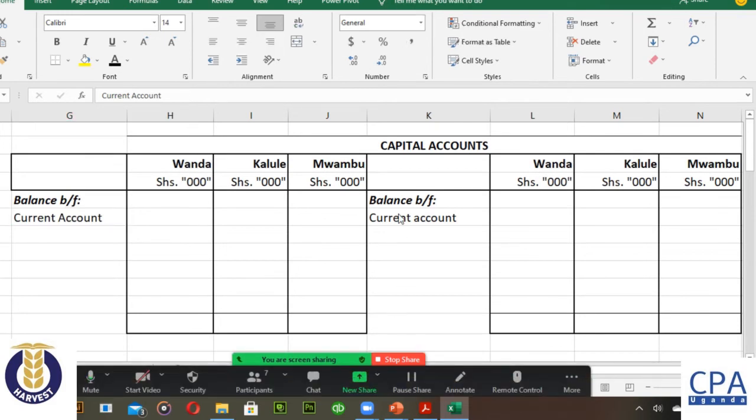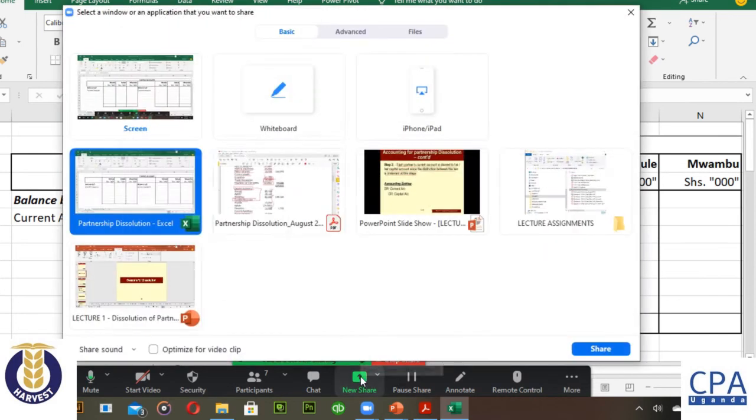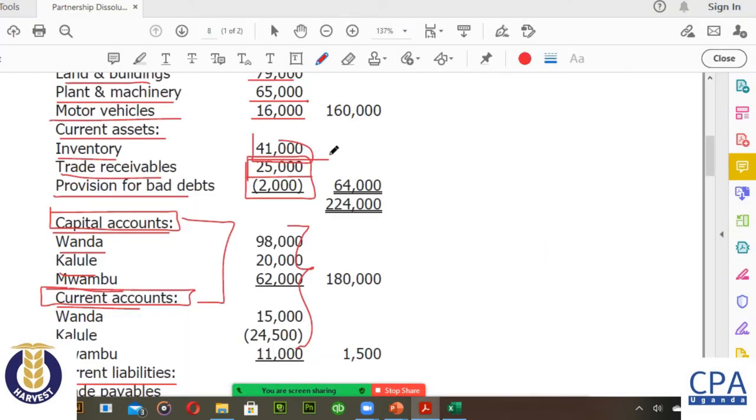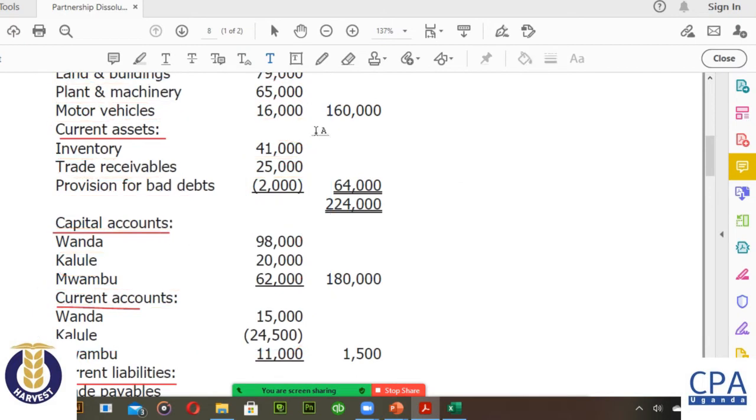However, it is rare for these accounts to be in debit. In most cases, they will be in credit.